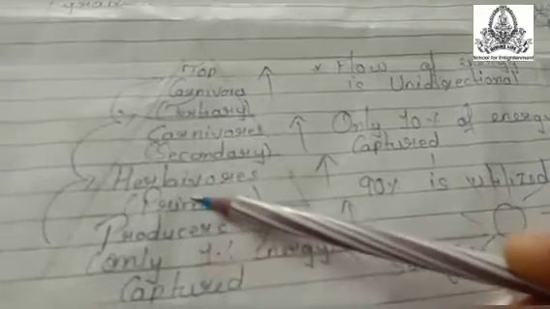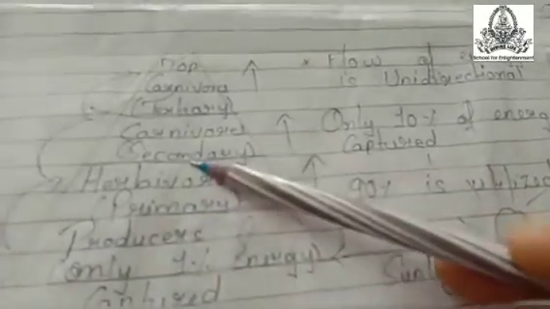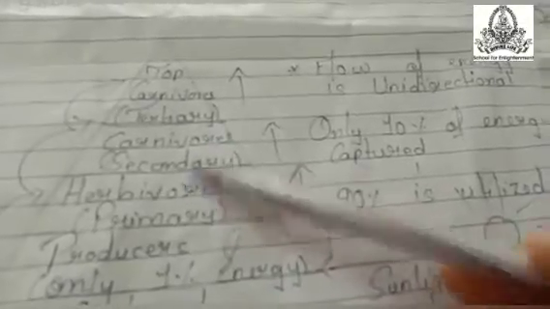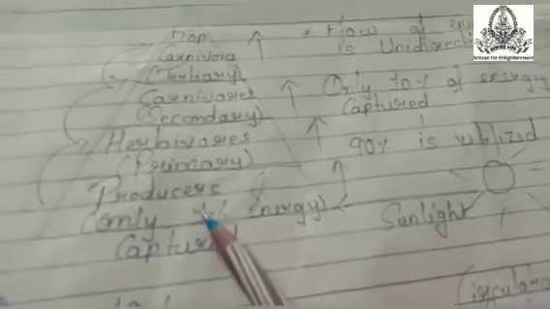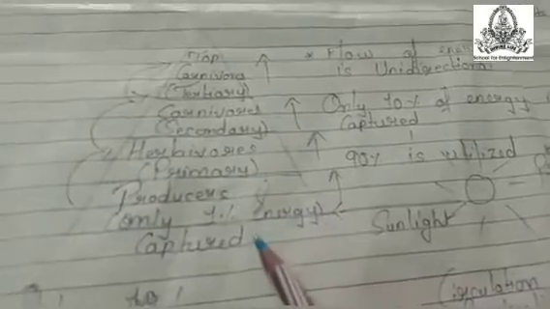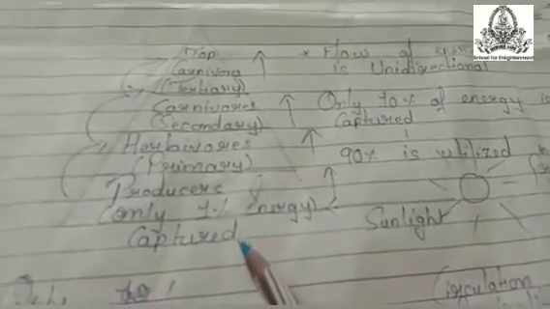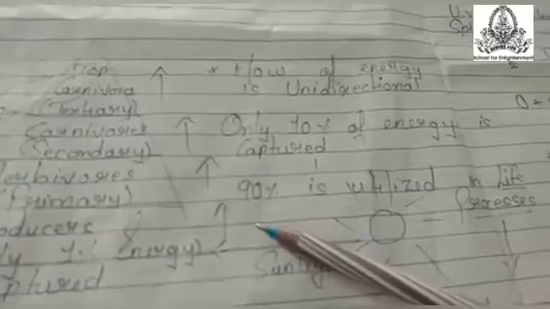On top of the producers we have the herbivores, that is the primary consumers. After that we have the carnivores, that is the secondary, and we have the top carnivores, that is tertiary. Here the question arises, how much of the sunlight does the producer capture? Your producers capture only 1% of energy. Okay, so in this case 100% energy is being produced, but only 10% of energy is captured.